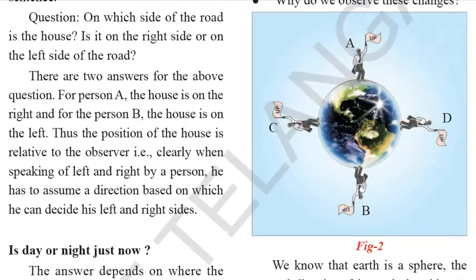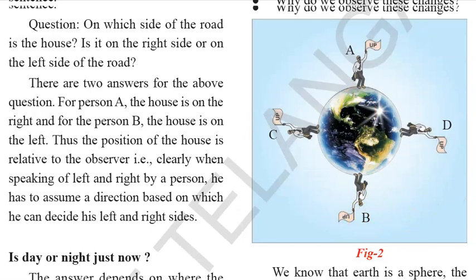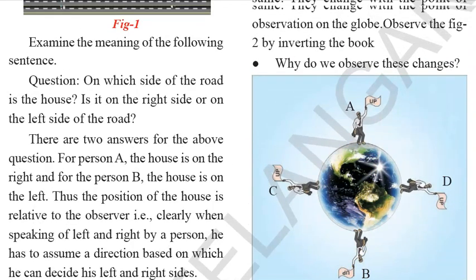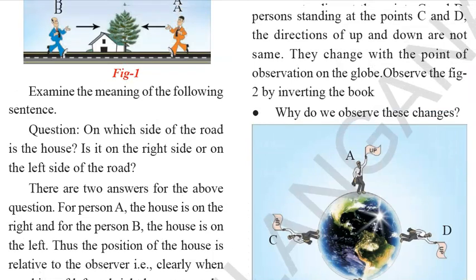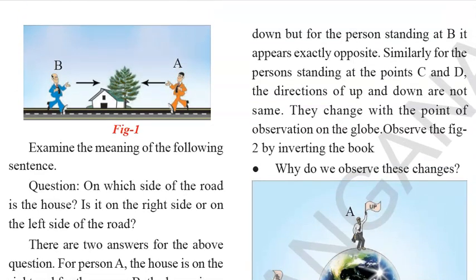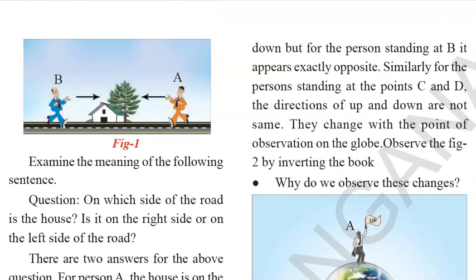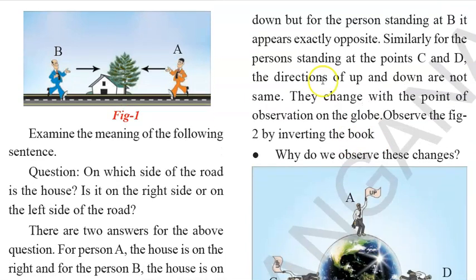Now in Figure 2, you can see that person A seems to be on the top and person B seems to be on the bottom, right? They are in different positions, but from their relative positions, each of them is in the right direction. Similarly, for the persons standing at points C and D, the directions of up and down are not the same. They change with the point of observation on the globe.